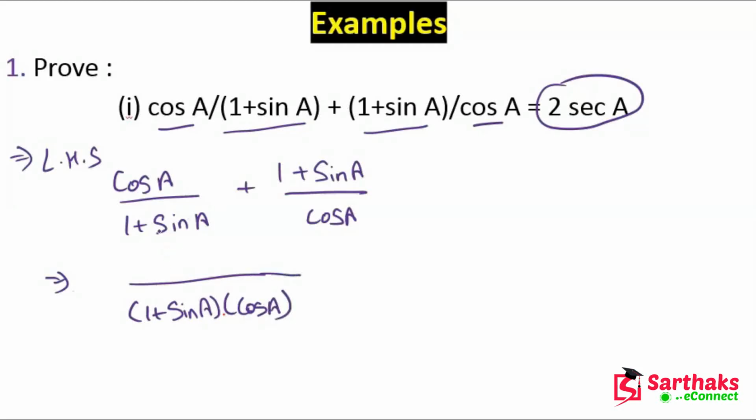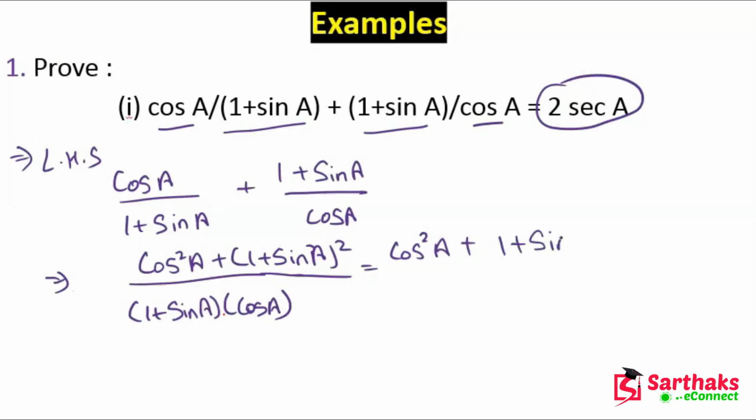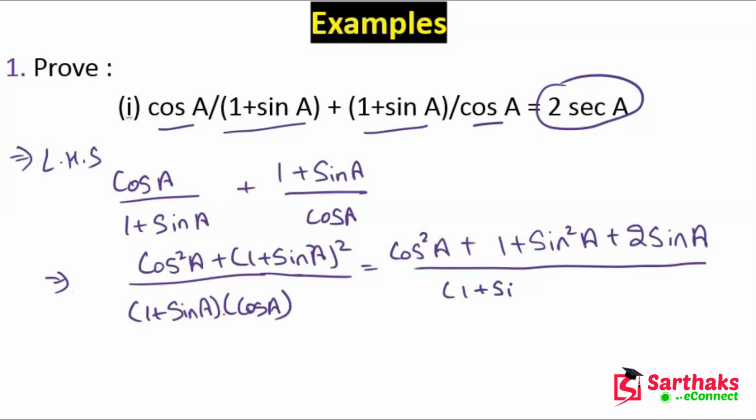So this will become cos square A plus 1 plus sin A whole square. Now if we solve it, we get cos square A, and if we expand this A plus B whole square, we get 1 plus sin square A plus 2 sin A, divided by 1 plus sin A into cos A.